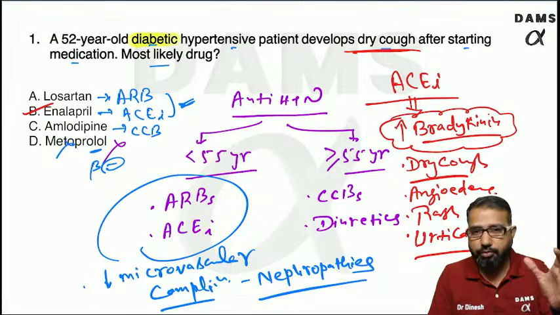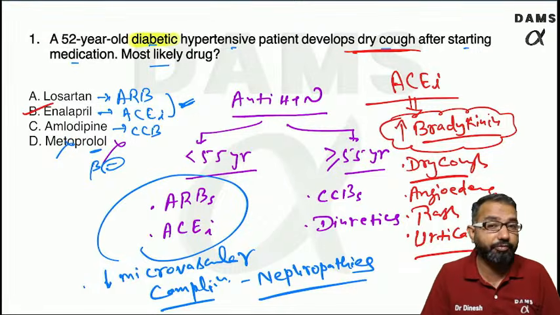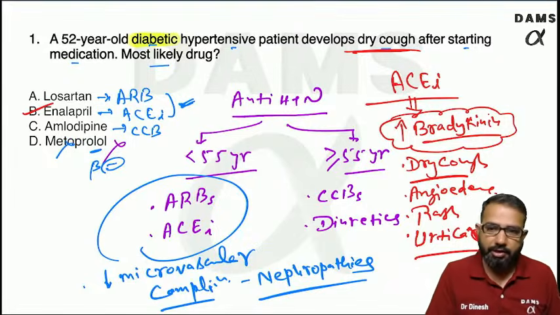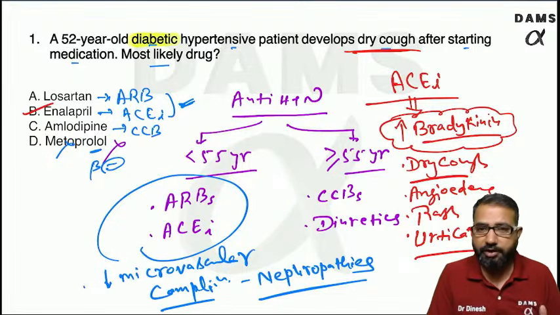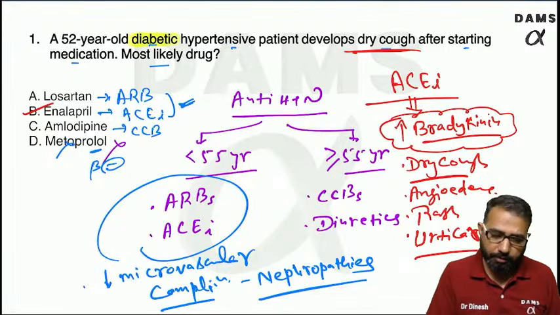There are around 10% of patients who have cough after a few weeks of these drugs. So that is the important adverse effect of this drug. That is a type B adverse effect, which is unpredictable. So you cannot predict it.